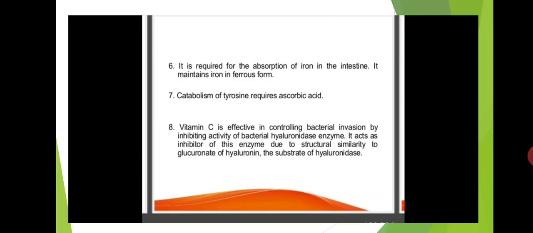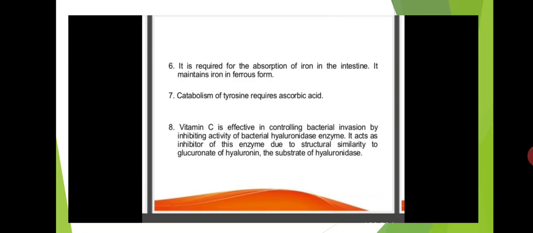Catabolism of tyrosine requires ascorbic acid. Tyrosine is an amino acid, so the metabolism of that amino acid also needs ascorbic acid.